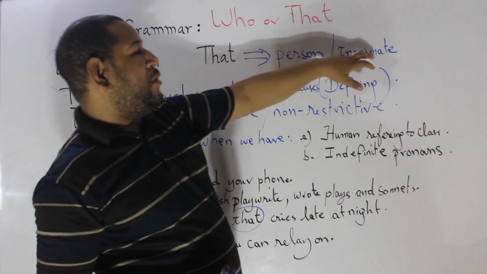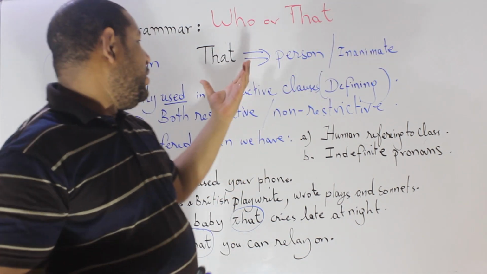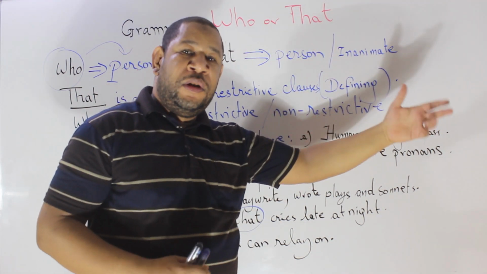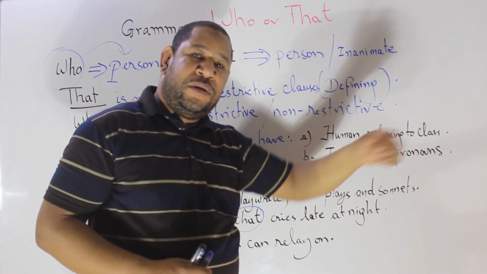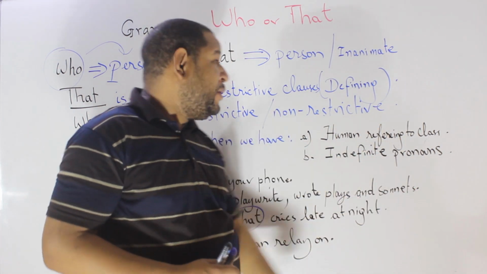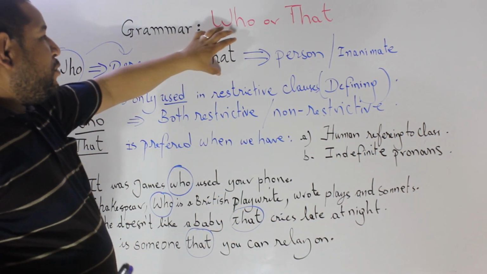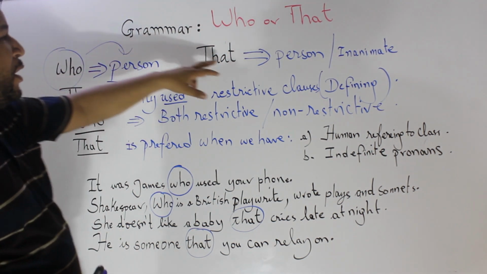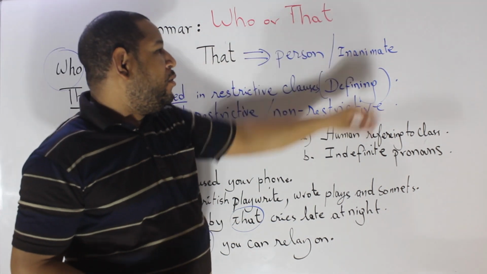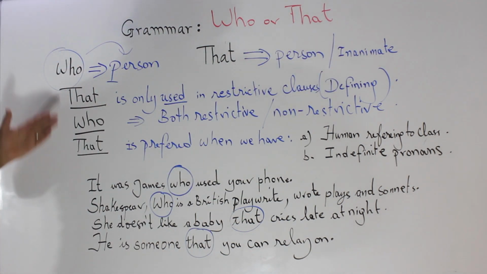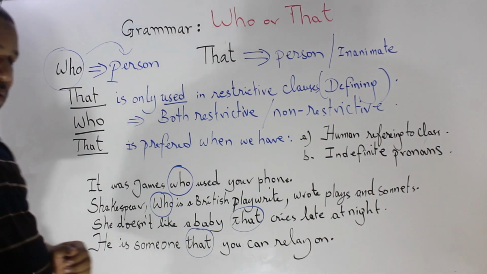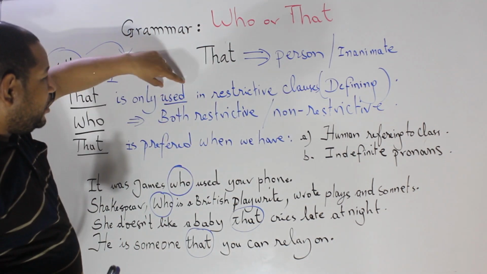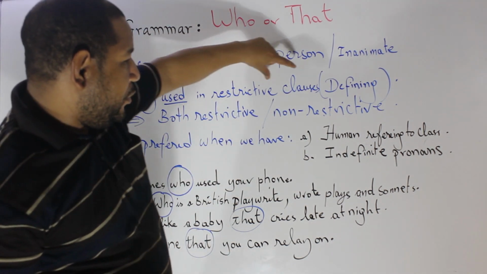That we can use for a person or thing or inanimate, which means that can replace who and can replace which. There is another video for the difference between that and which. You can check it in our playlist. Okay? But for now, we will just concentrate on the difference between that and who. So as I say, who is only for a person. That is for a person and thing or inanimate.